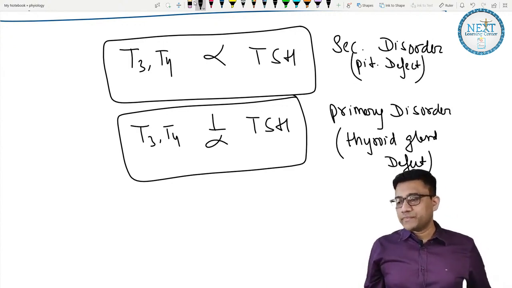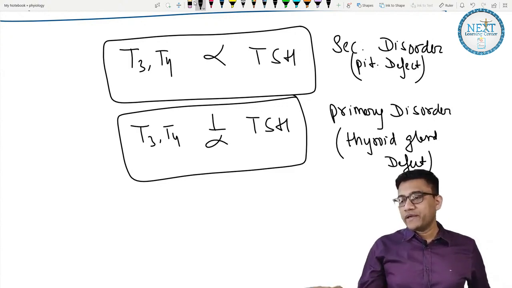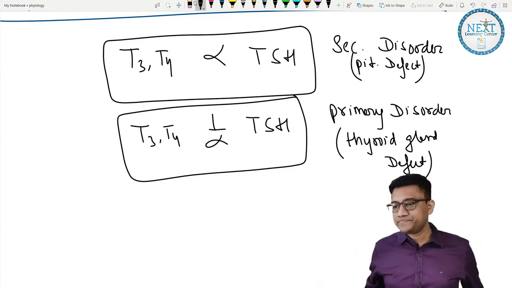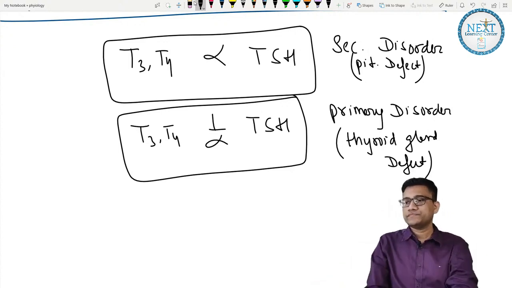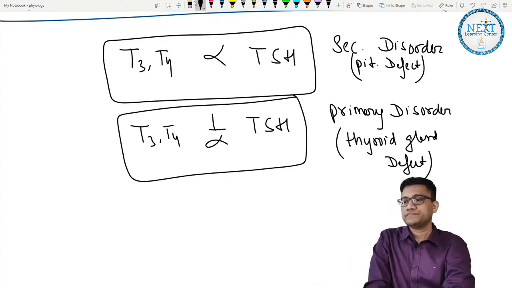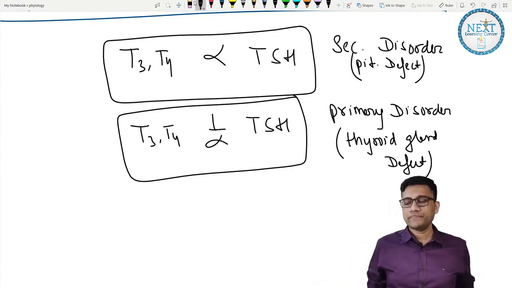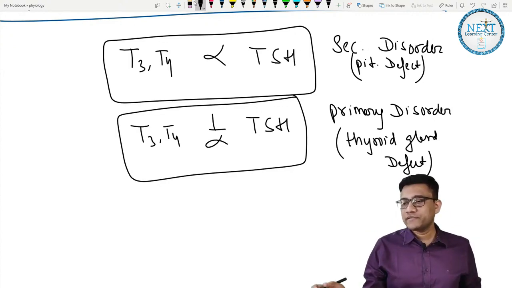So that is a pituitary defect that we would be having in this case. Now let me explain this in a very simple manner. I hope everyone is understanding everything, because it is a very important topic.